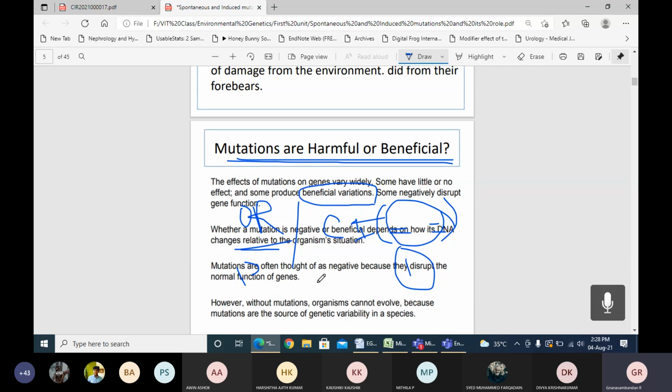Protective allele means when an individual has that kind of allele in their genetic makeup, it will give some kind of protection from that particular disease. That is how we can find out whether mutations are harmful or beneficial based on statistical calculation.